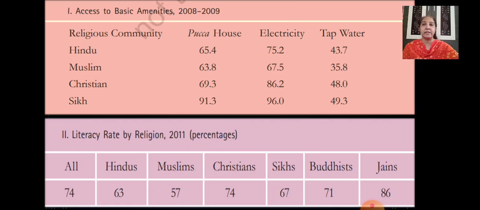Similarly, another table here shows you the literacy rate by religion for the year 2011. See, the total for all is 74%. The Hindus are 63%, Muslims 57%, whereas Christians are 74%, the Sikhs 67%, Buddhists 71%, and Jains 86%. So the lowest percentage can be seen in the Muslim community. Now, what does it tell you here?